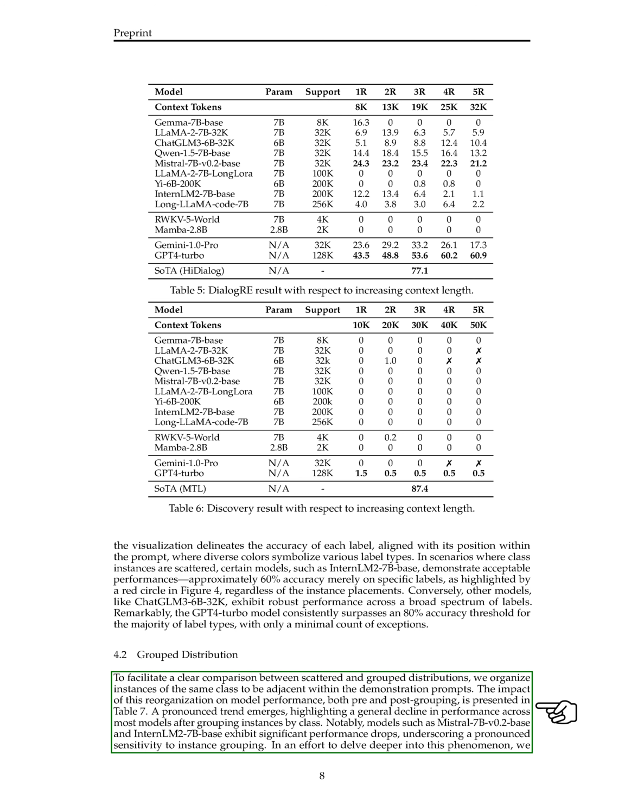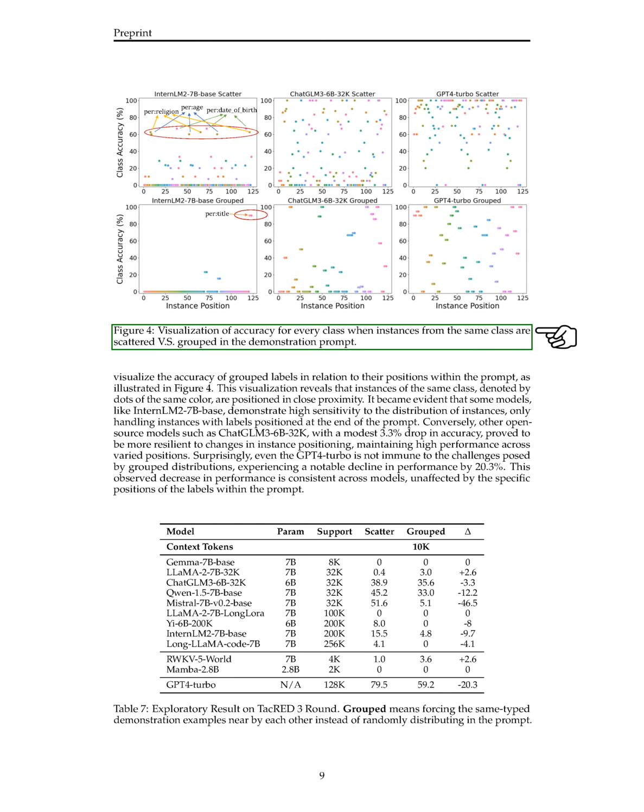Some models, like Mistral 7B-v0.2 base and InternLM2-7B base, experience significant performance drops, indicating a strong sensitivity to instance grouping. To investigate further, we visualize the accuracy of grouped labels based on their positions within the prompt. The visualization demonstrates that instances of the same class are clustered closely together.